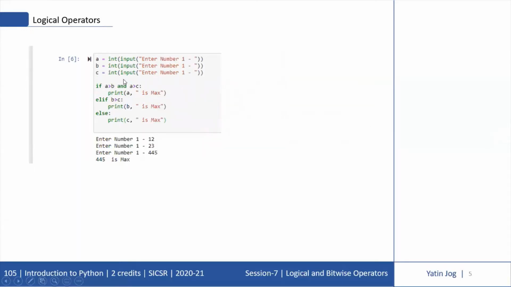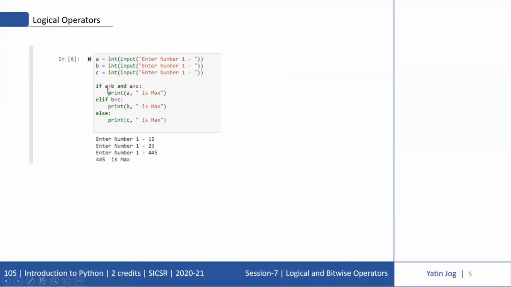Now this is a use case of AND operator, an example of AND operator. I'm accepting 3 numbers from user A, B, C. So A is my first number, B is my second number, and C is my third number. Now if A is greater than B and A is also greater than C, that means A is the max. That is what I'm printing, print A is max.